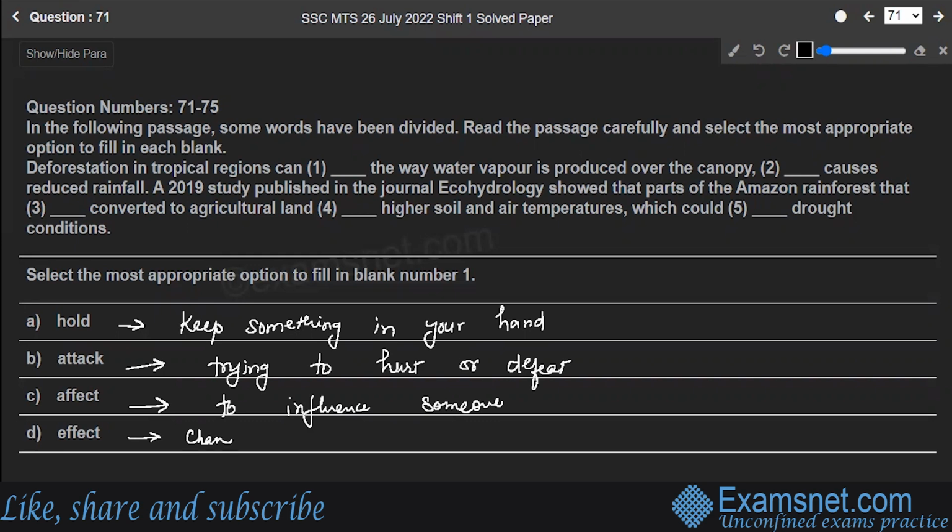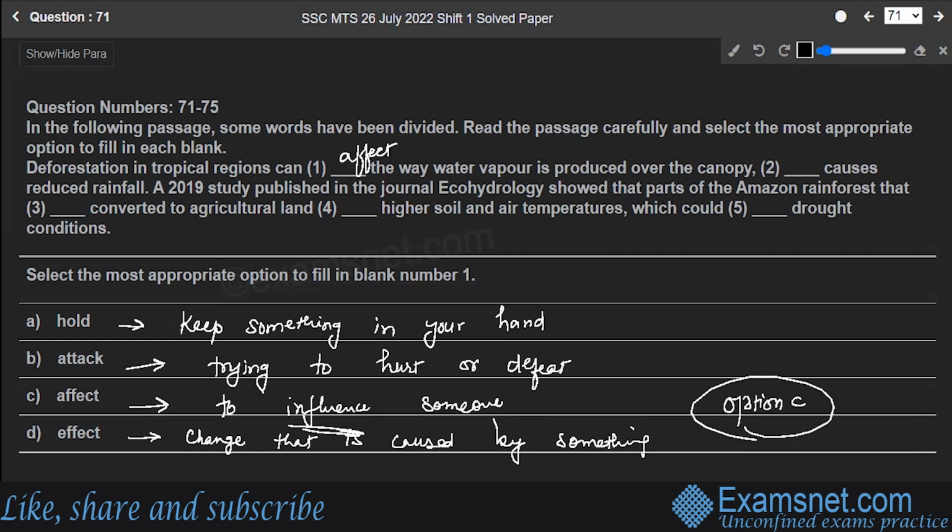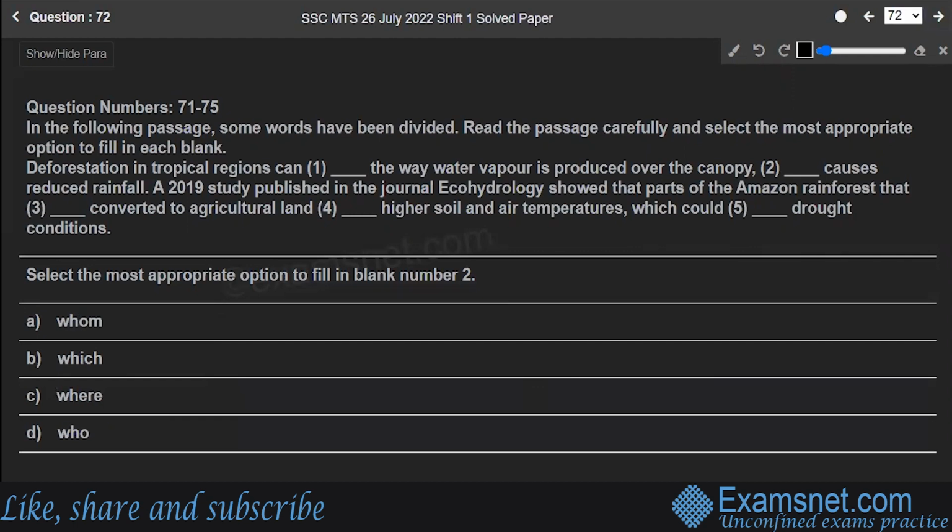Effect means change that is caused by something. So the correct one: deforestation in tropical regions can affect the way water vapor is produced over the canopy. Option C is the correct one. Correct? Let's move to the next question, number 72.